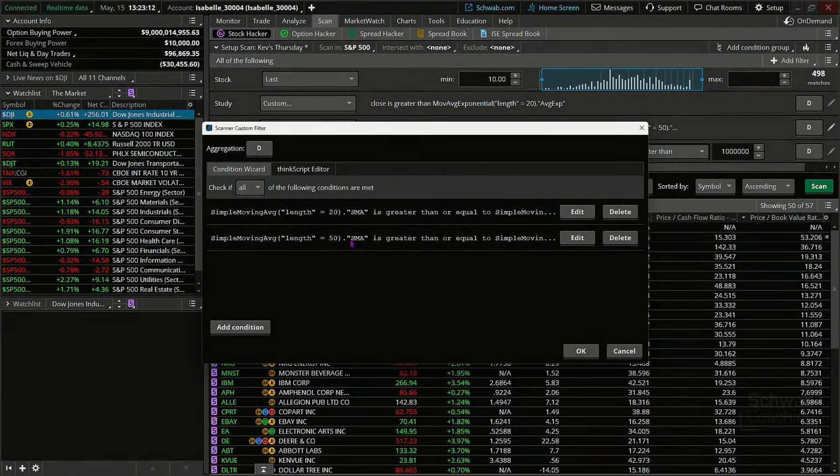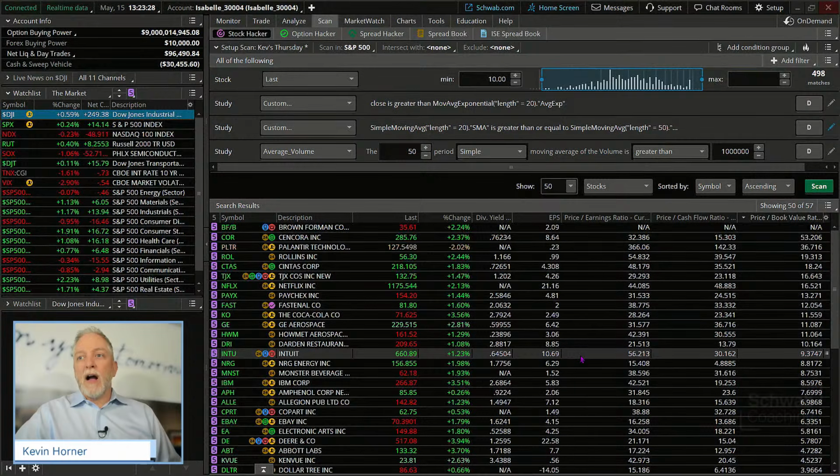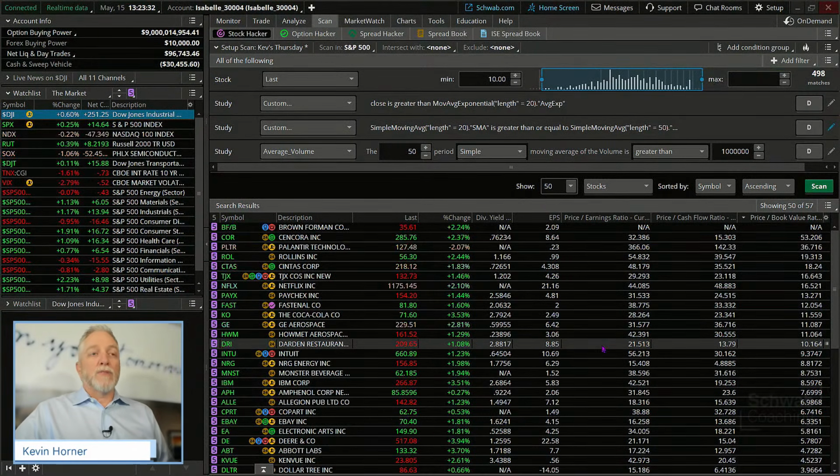So that's a 20-day SMA above a 50 and a 50-day SMA above a 100 SMA. The reason for that is that the likelihood is that if those conditions are met, then we have a stock in an uptrend, a series of higher highs and higher lows. And that's what we're striving for in terms of adding to the portfolio.